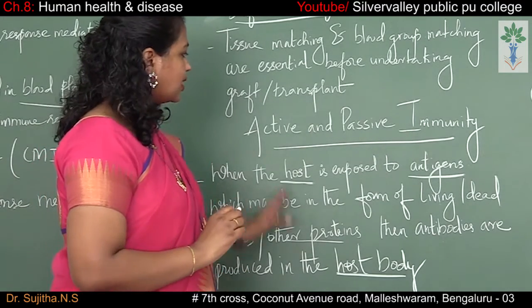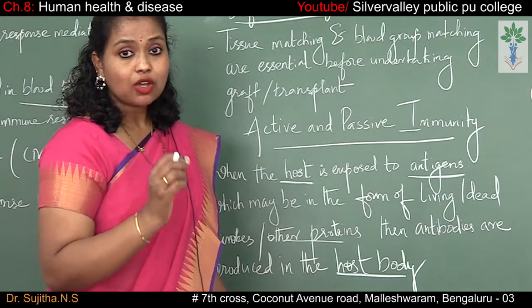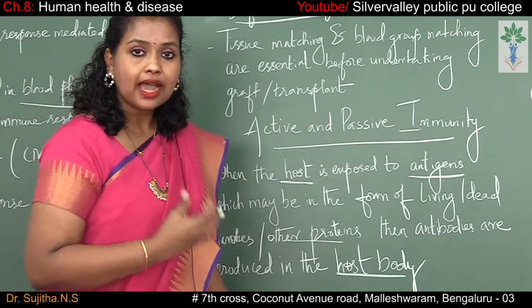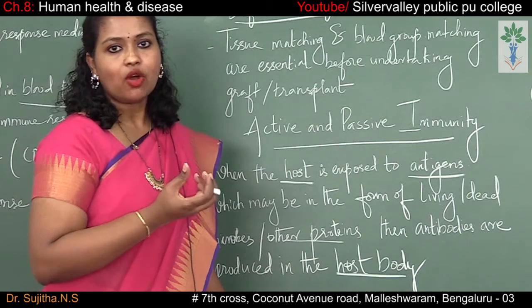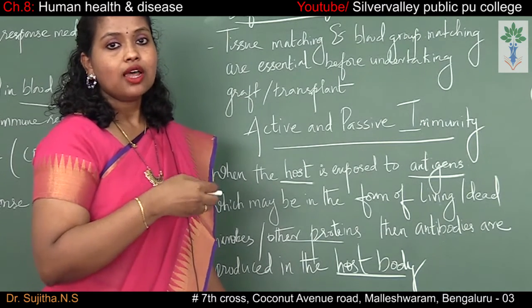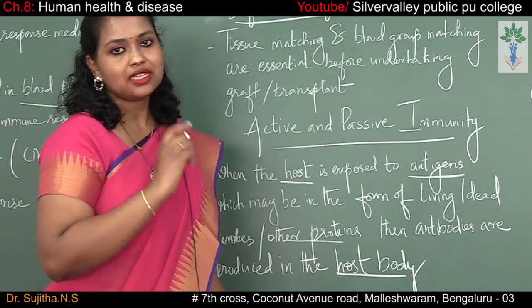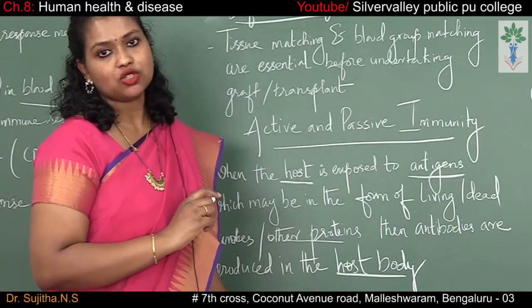Therefore, this is called as active immunity, and active immunity is very slow. It is because our body is taking time to produce the antibody for the antigen it has encountered. Therefore, the body response will be very slow for the very first time it encounters the pathogen.